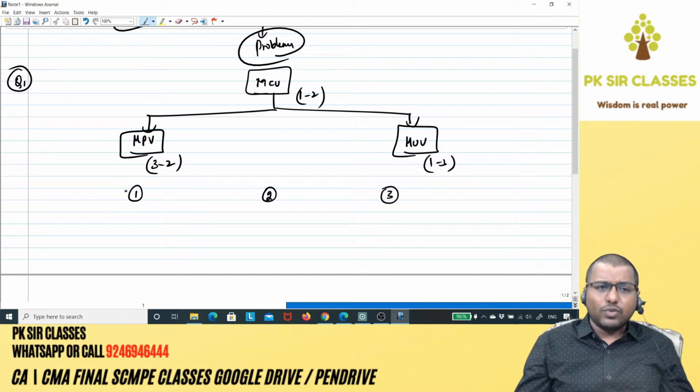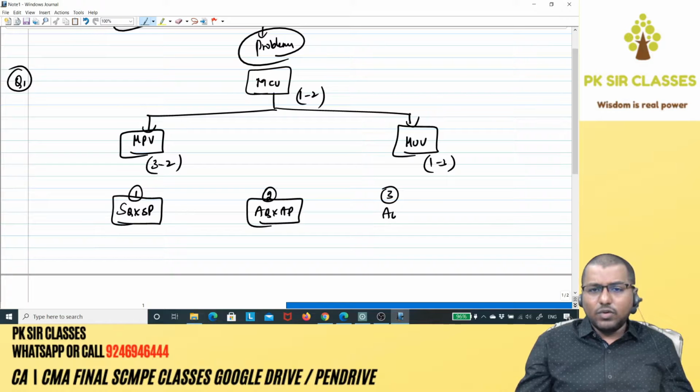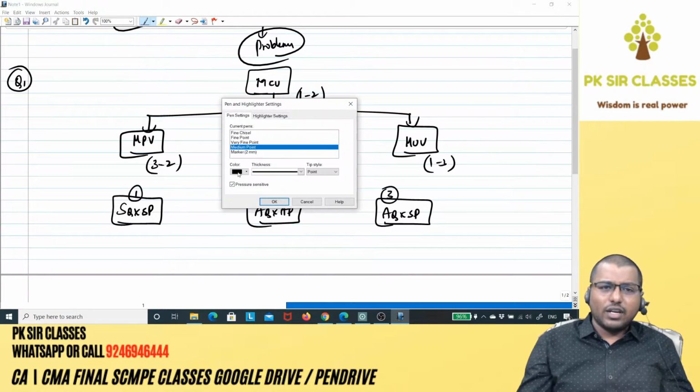Okay, first one. So what is the formula? As I told you, SQ into SP. I have explained the logics as well. Second one, AQ into AP. Third one, AQ into SP. Got it? Let's write the formulas first, and now let's start solving.